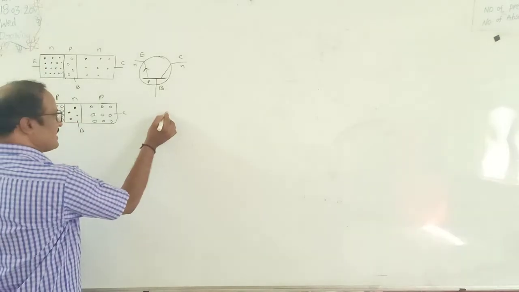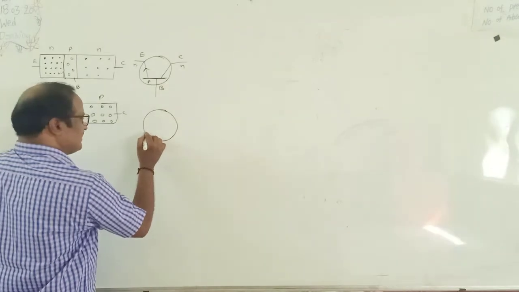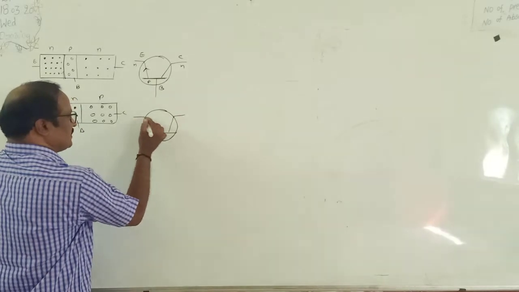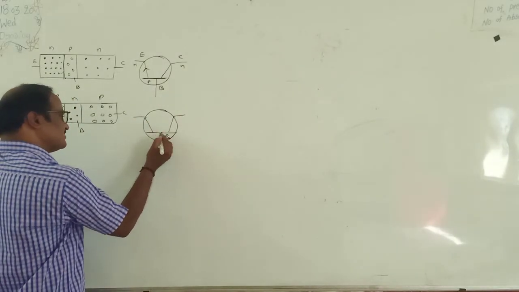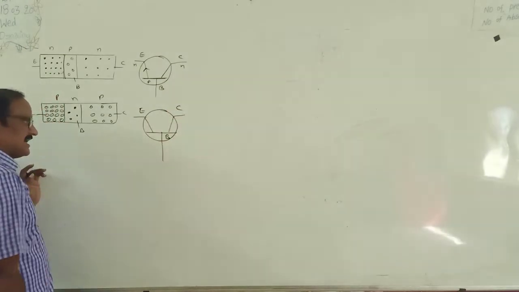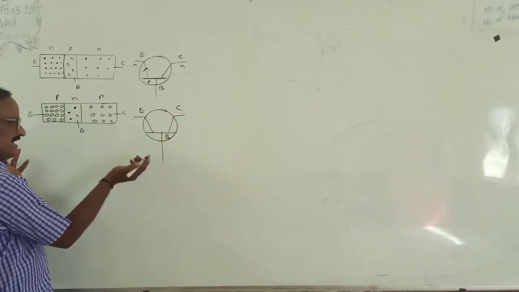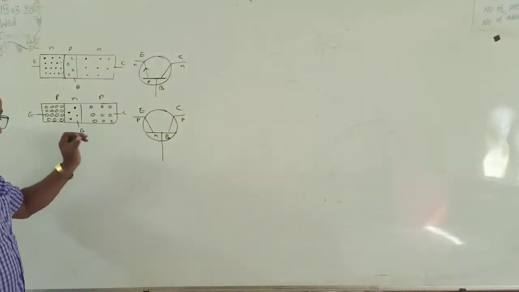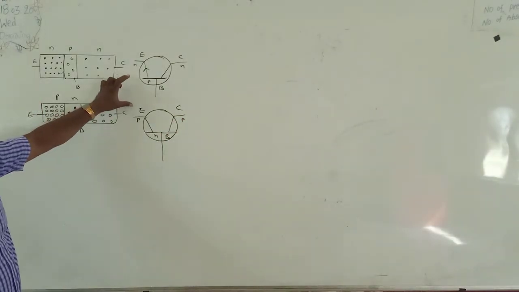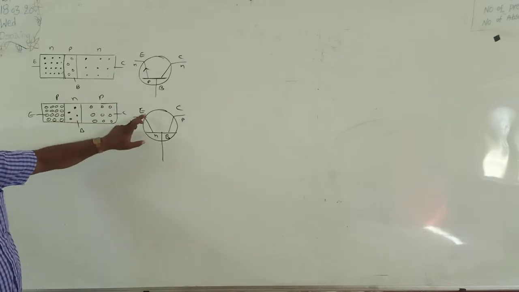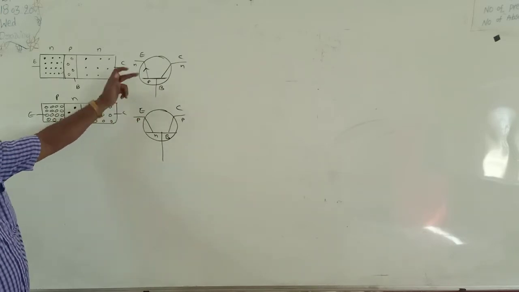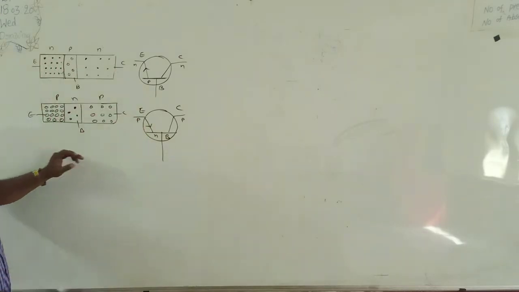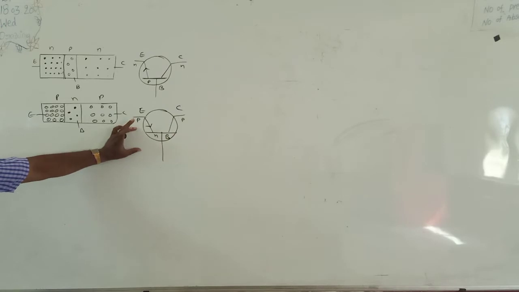In the middle region, which is very narrow, there is the N-type semiconductor. The symbol for the PNP transistor is also represented by a circle with a horizontal line, and there are two inclined lines. Compulsorily, the horizontal line indicates the base. One is called the emitter, the second one is called the collector. Here it is PNP: this is P, this is N, this is P. The arrow mark is compulsorily kept on the emitter line, always taken from P to N. So this indicates the symbol for the PNP transistor.